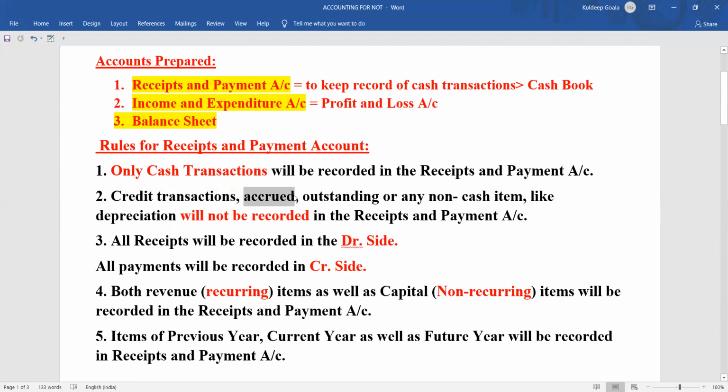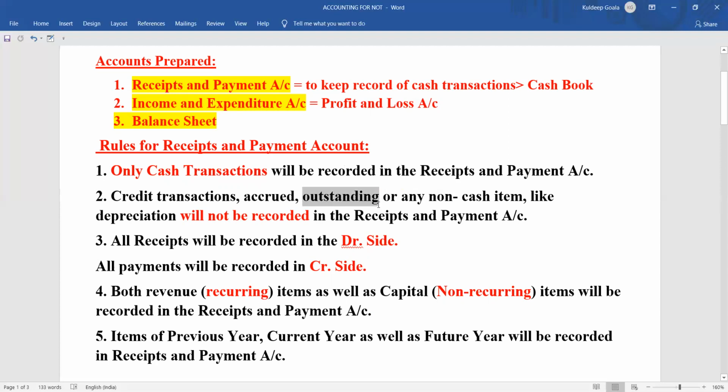Okay, an accrued item means any income which you are supposed to receive but have not received, like accrued commission, that we are supposed to get but have not received. That will also not come here. Outstanding item means any payment that is to be made, or any receipt that we are going to receive but have not received till now. Any amount of money that we are supposed to receive but have not received till now will also remain as outstanding.